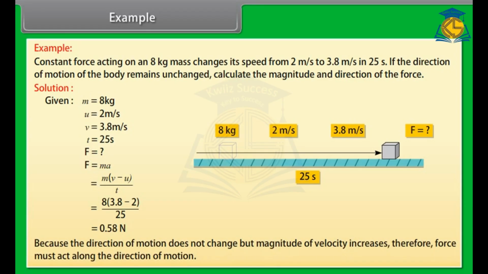Because the direction of motion does not change but the magnitude of velocity increases, therefore the force must act along the direction of motion.